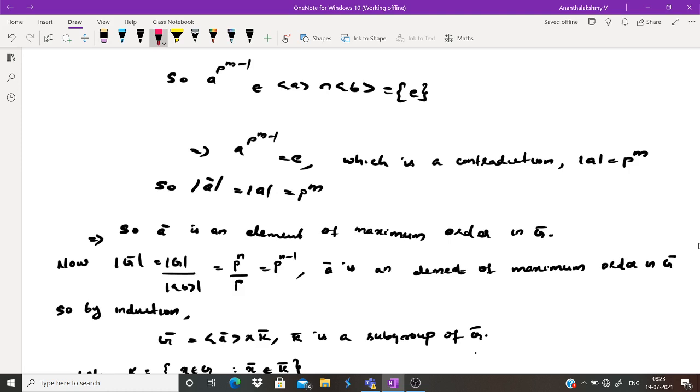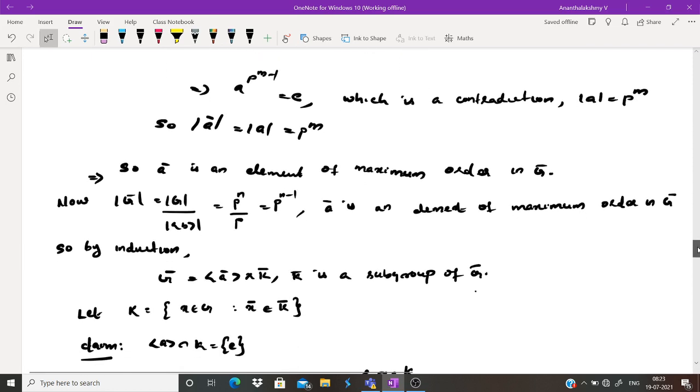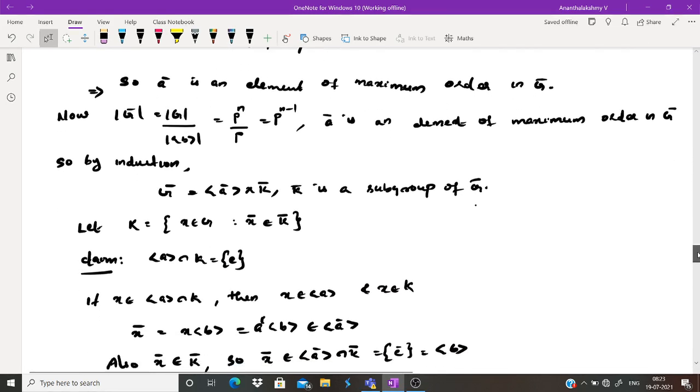So in this way, we can say that A bar is an element of maximum order in G bar. A is an element of maximum order in G, and that order is P raised to M. This element A bar also has that order P raised to M. So we can say that it is an element of maximum order in G bar.